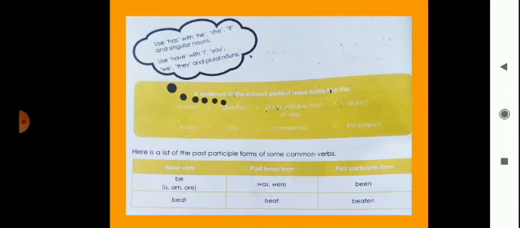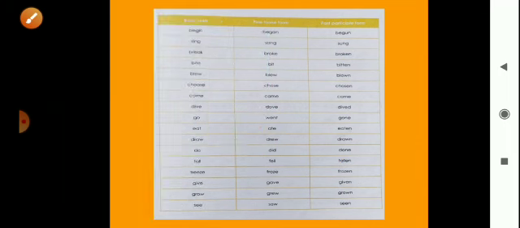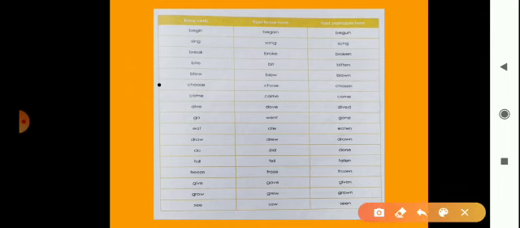Okay, look here. Begin, began, begun. Sing, sang, sung. Break, broke, broken. Bite, bit, bitten. These are the base verbs, past tense forms and past participle forms. Okay, so I will read it. Blow, blew, blown. After that, choose, chose, chosen.